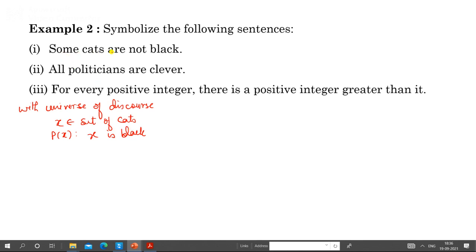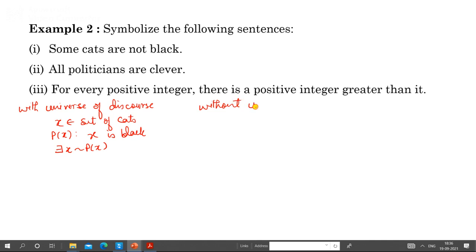Now for this, some cats are not black. Not is the negation. Some means there exists. So you can write it: there exists x, negation of Px. Some cats are not black. So this is with universe of discourse.